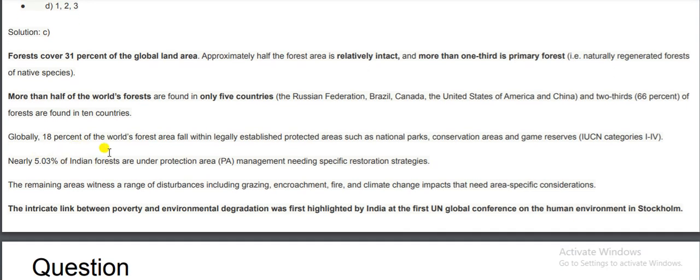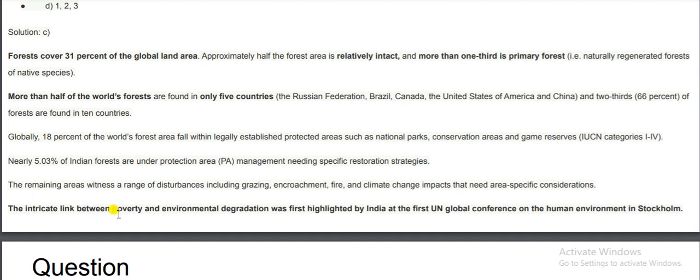Globally, 18% of the world's forest area falls within legally established protected areas such as national parks, conservation areas and game reserves, IUCN categories 1 to 4. Nearly 5.03% of the Indian forest is under protection area management, needing specific restoration strategies. The remaining area witnesses a range of disturbances including grazing, encroachment, fire, and climate change impact that need area-specific considerations.